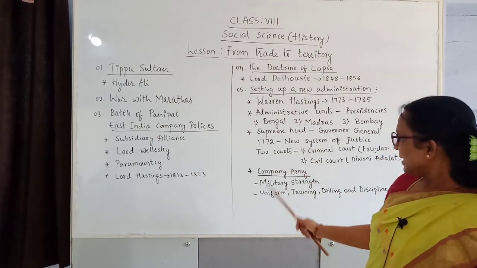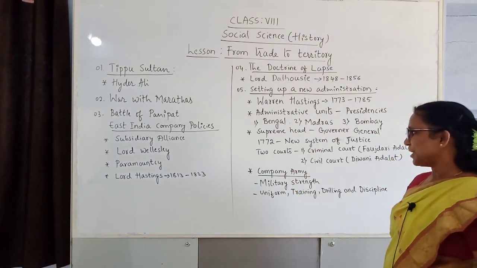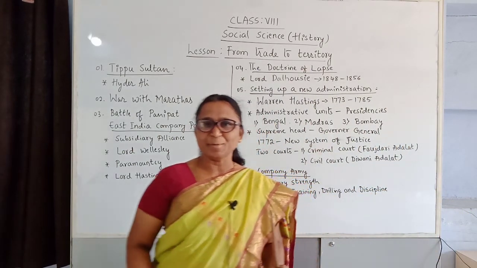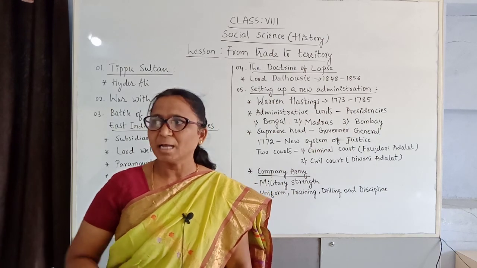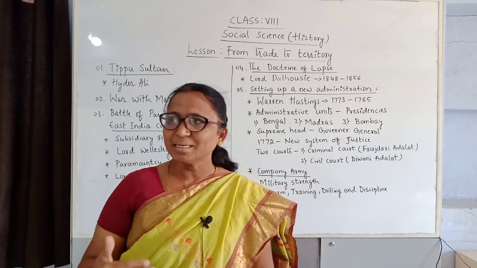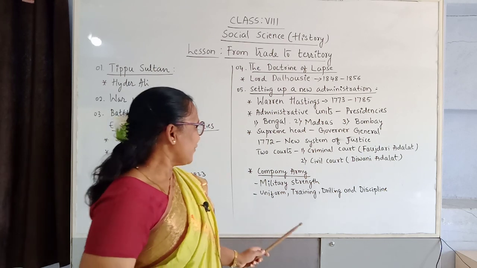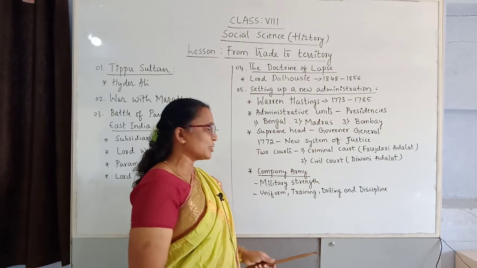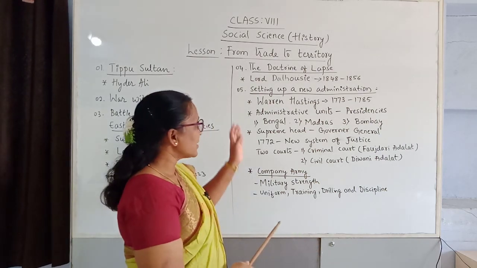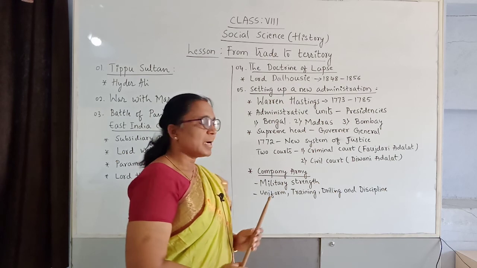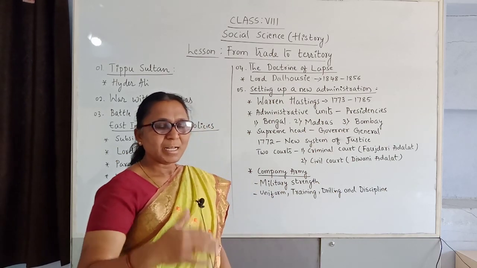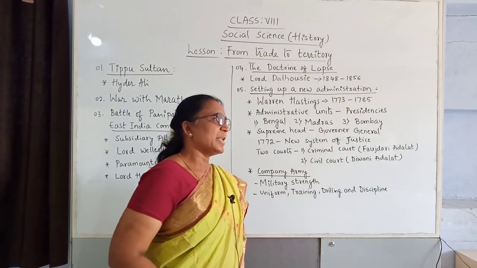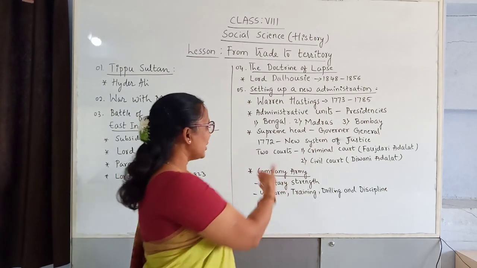And last, we see the company army. The company introduced new techniques. They made uniforms, which our people did not understand at the time. Uniforms were given according to rank, and military strength was given. Training, drill, and discipline were also introduced. These were the changes that happened in the armies. In the armies there were high posts and low posts, and the low posts were given to our Indian people. Here also they were dominating.